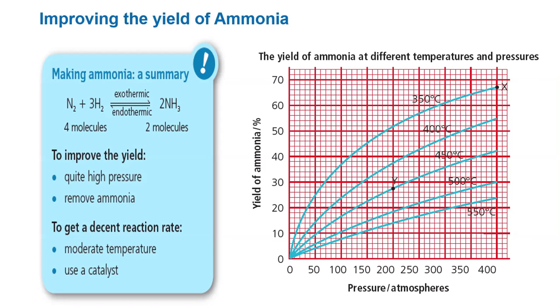So the conditions inside the converter do not give a high yield, but then the ammonia is removed so that more will form. And the unreacted gases are recycled for another chance to react, so the final yield is high. The catalyst: iron speeds up the reaction but it does not change the yield.